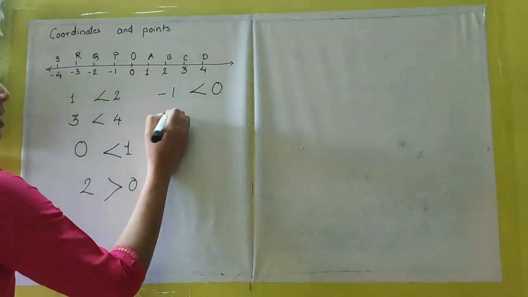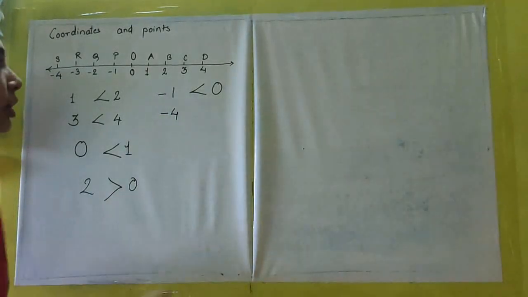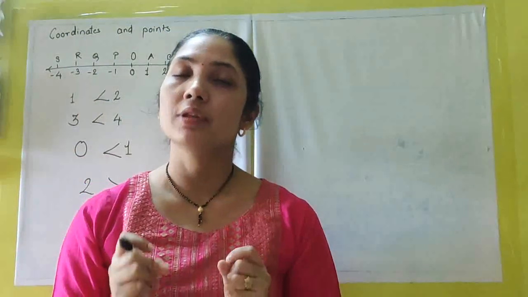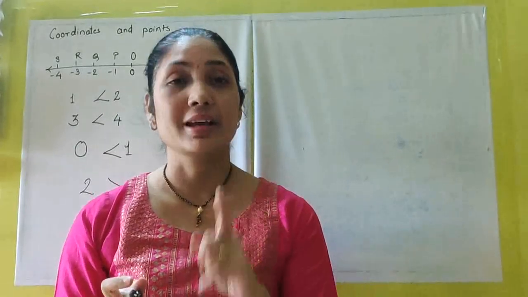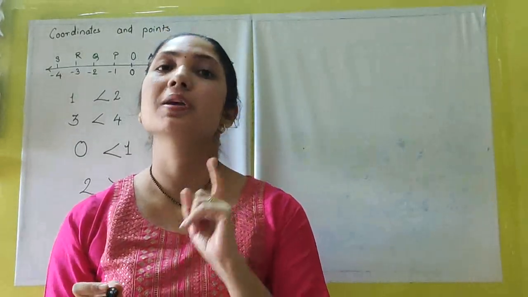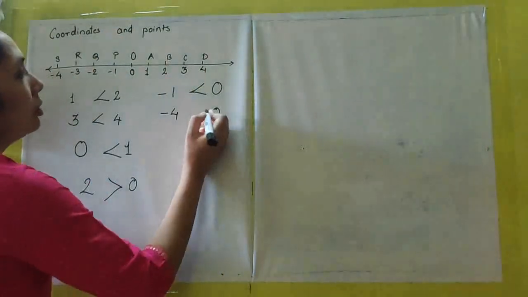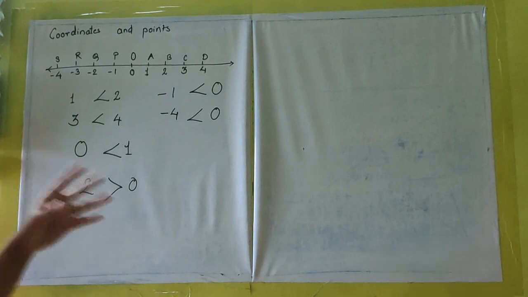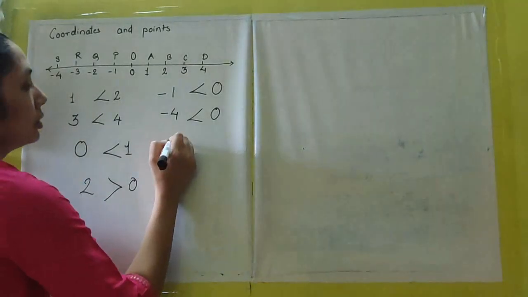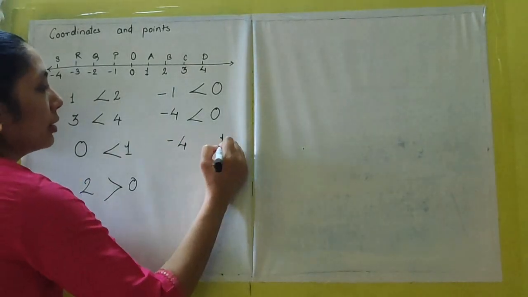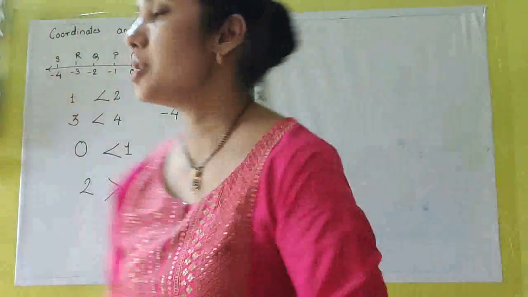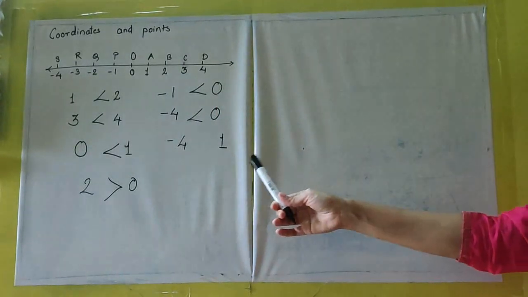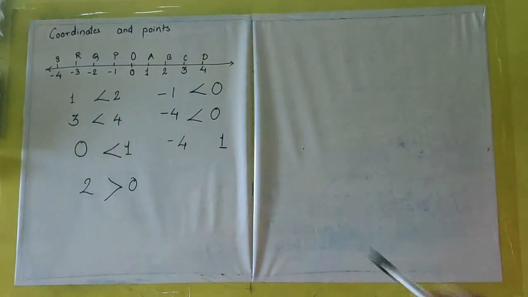Even if I take -4 and 0, still 4 as a digit, even if it's greater than 0, it's a negative digit. So obviously it becomes smaller. So 0 is greater than -4. Now let us see if I have -4 and 1. In this case, 1 is a positive number and the other one is a negative number.